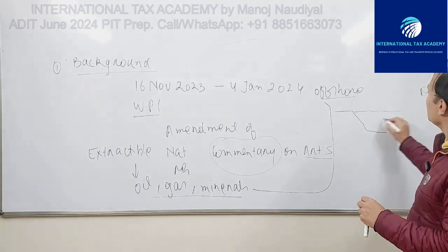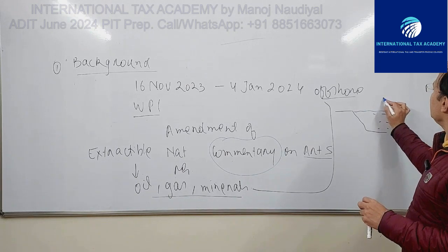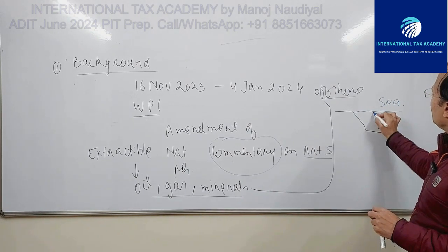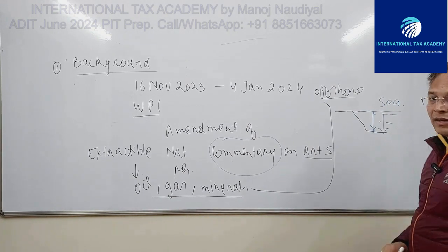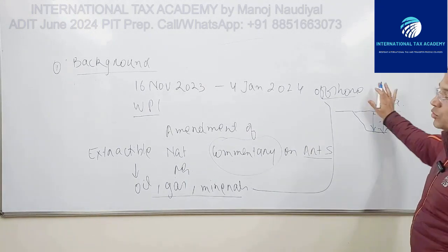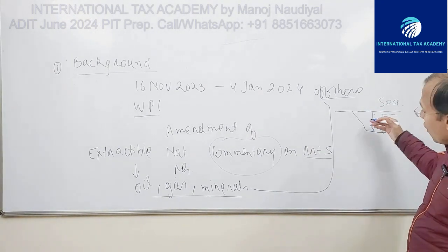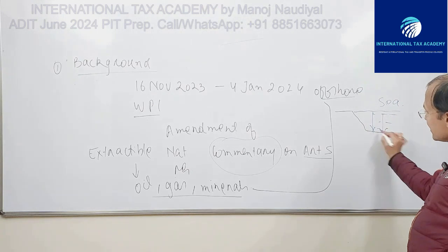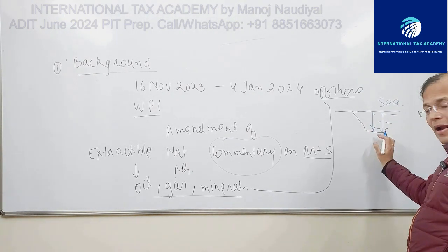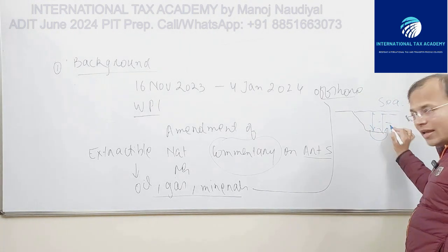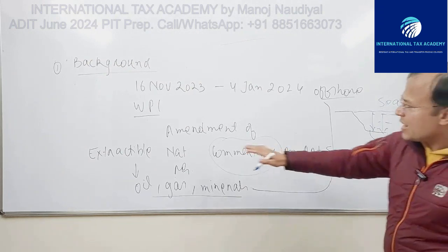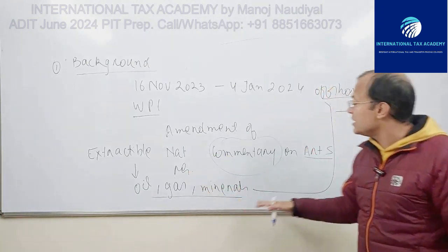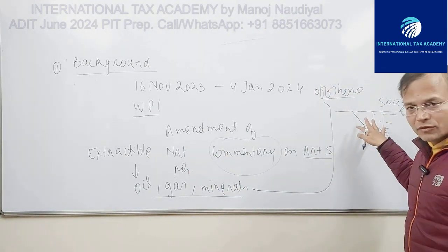I'll tell you, this is offshore region, this is sea. So when you do the mining activity here, this would be the offshore regions. So you extract oil, gas and minerals from the seabed. This is the seabed and the subsoil area, right? So these extractable natural resources, oil, gas and minerals, they are found in seabed.